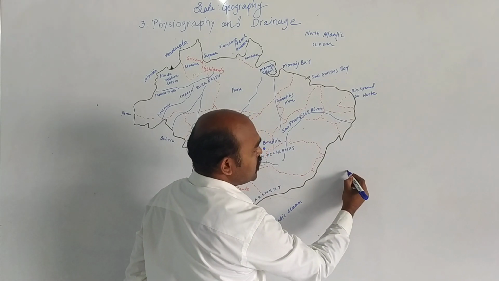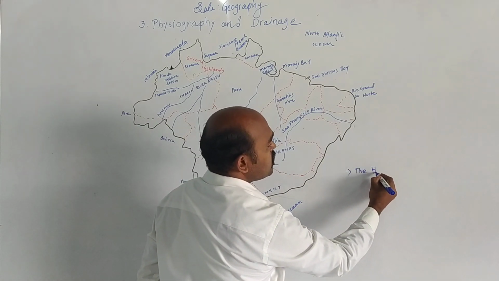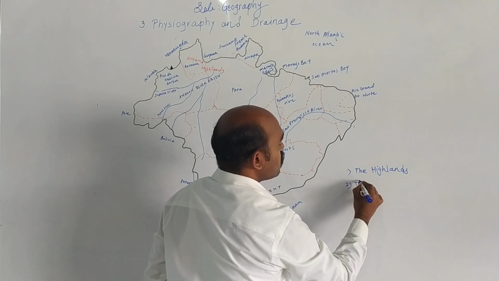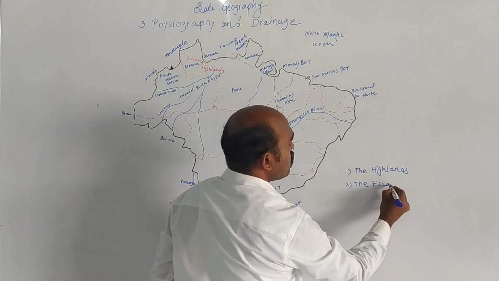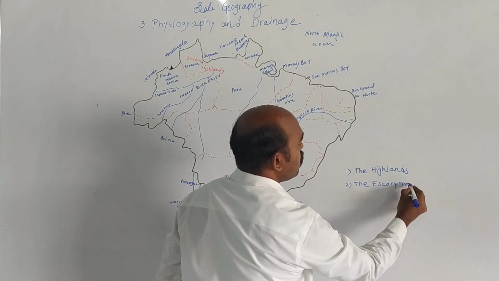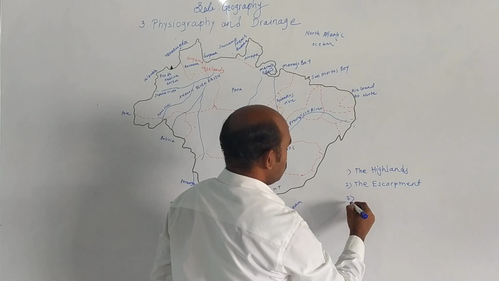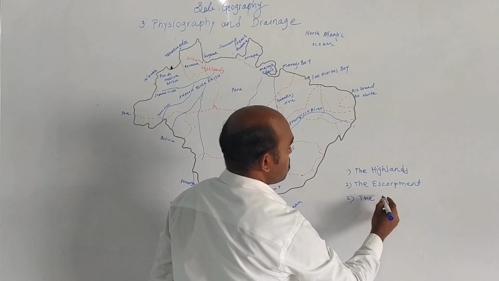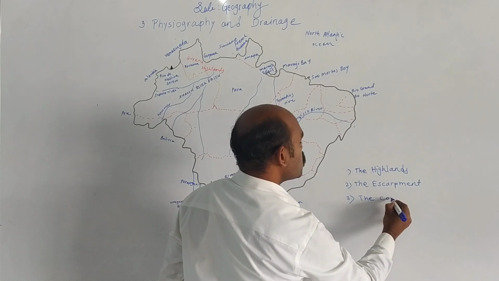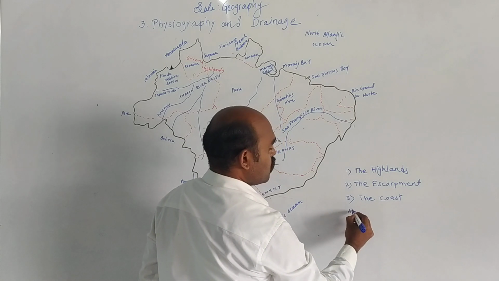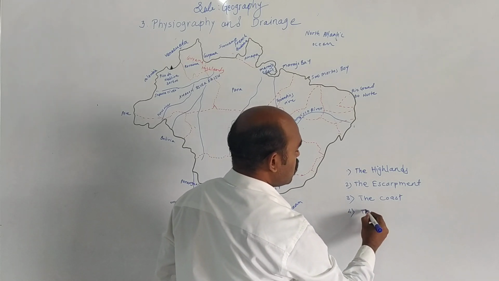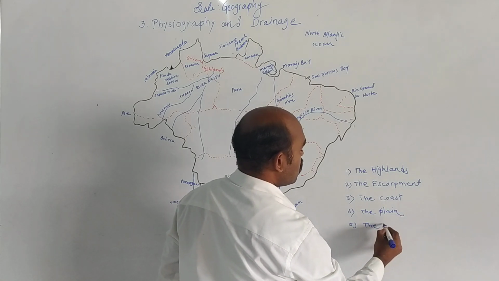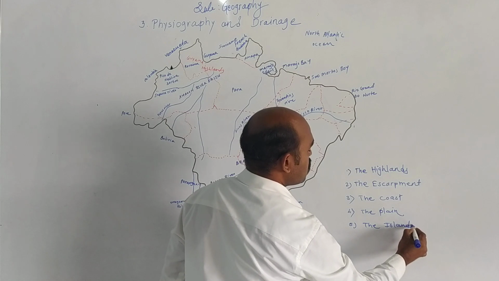I'll write here: the highlands, the escarpment, the third one is the coast, the fourth one is the plain, and the 5th one is the islands.